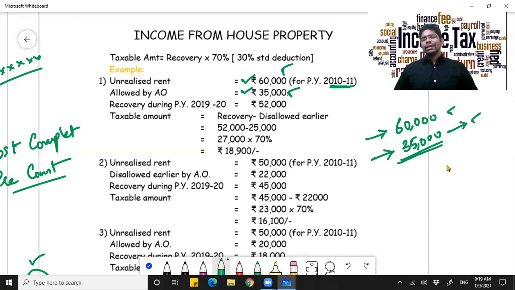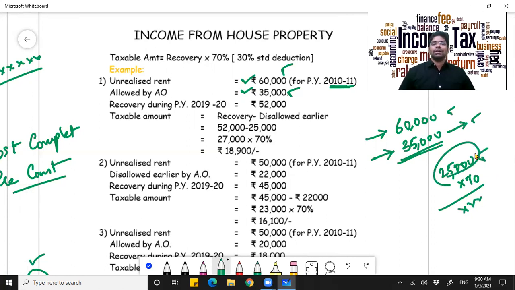So how much is the remaining part? It will be 25,000. On the remaining 25,000, after claiming deduction of 30%, I will be paying tax. This will be treated as a taxable amount. Now, after almost so many years, I will recover the rent in the last financial year. 52,000 I will recover out of 60,000.